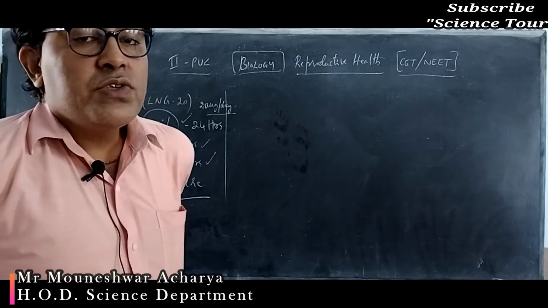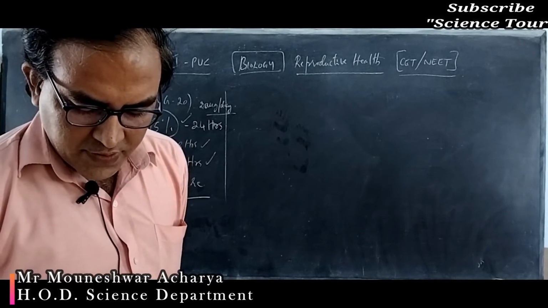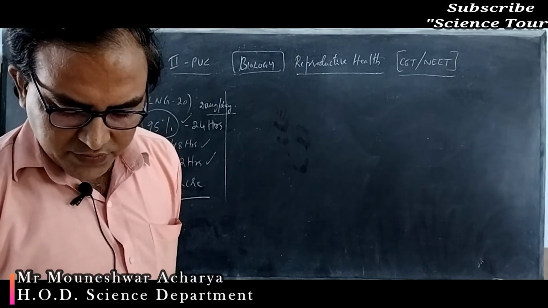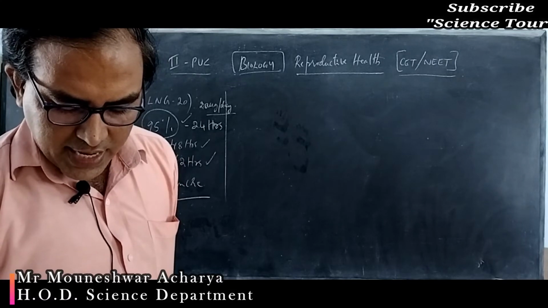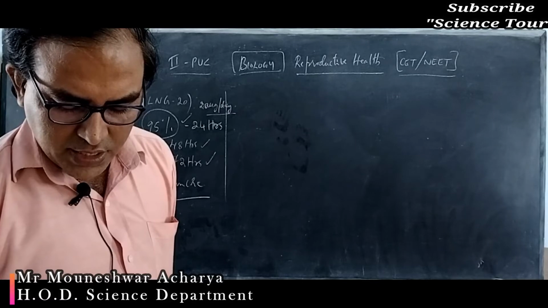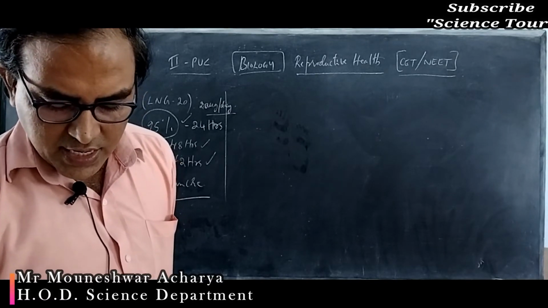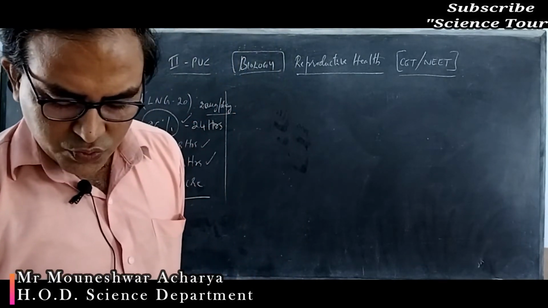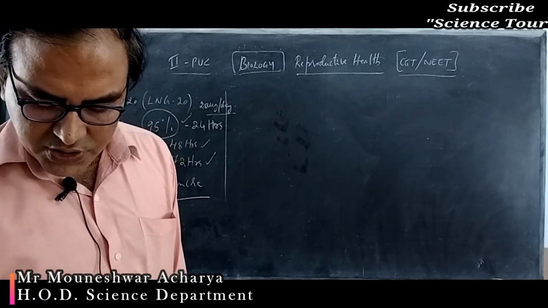A, they are introduced into the uterus. No. They are placed to cover the cervical region. Correct. Then they act as physical barriers for the sperm entry. That is also correct. They act as spermicidal agents? They will not kill the sperms, they act only as a physical barrier for the entry of the sperms, and they are placed above the cervical region. So options 2 and 3 are correct. So option C is the right option for you.